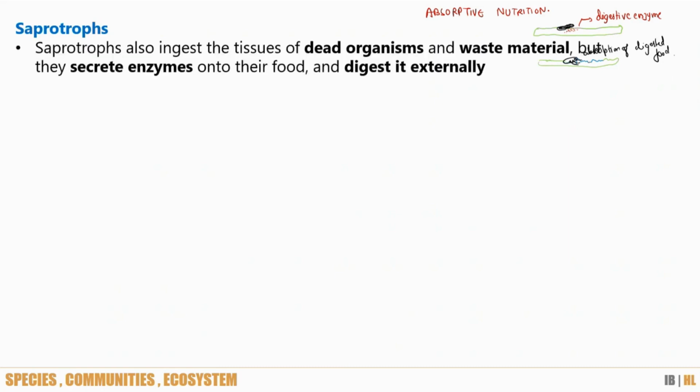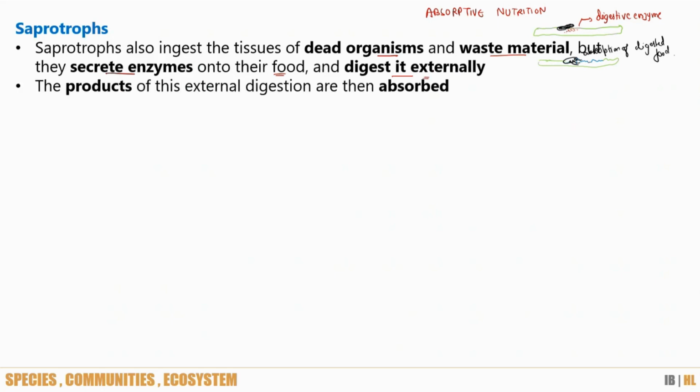So now let's come to saprotrophs. Saprotrophs feed on the tissues of dead organisms and waste material, but they secrete enzymes on their food and digest it externally. So first digestion is done and then it is absorbed. The products of this external digestion are then absorbed by them.